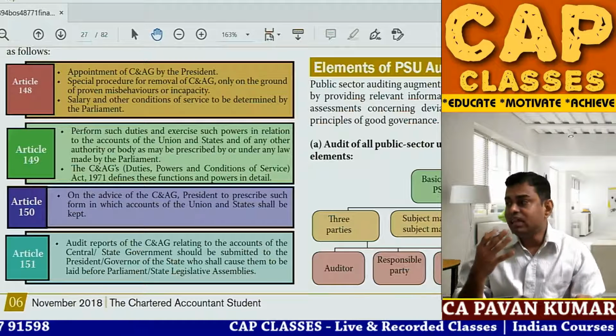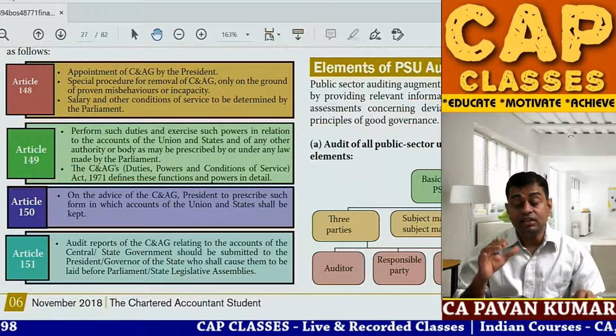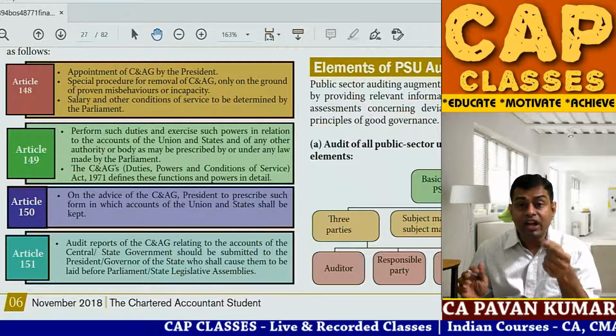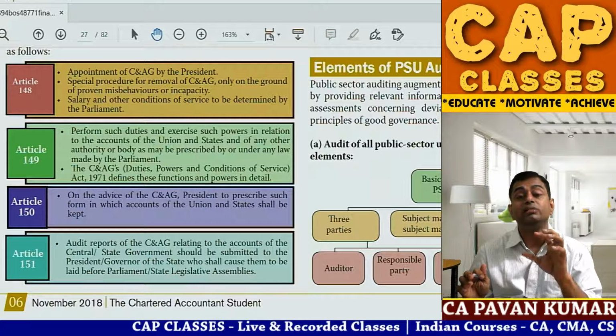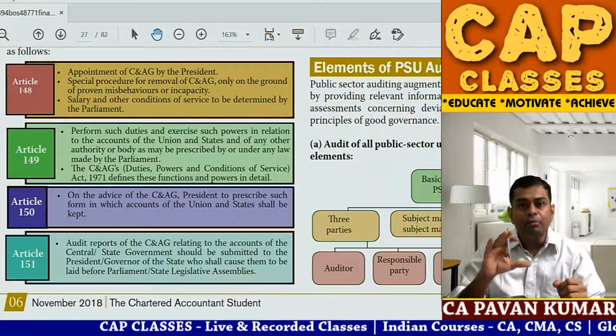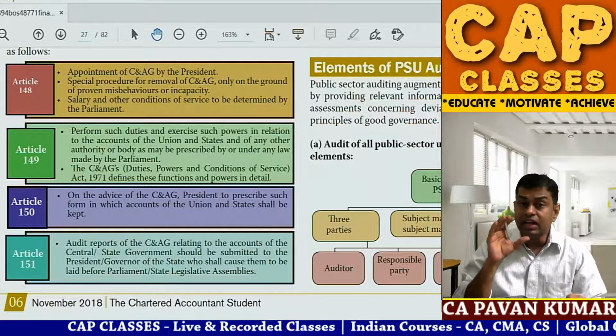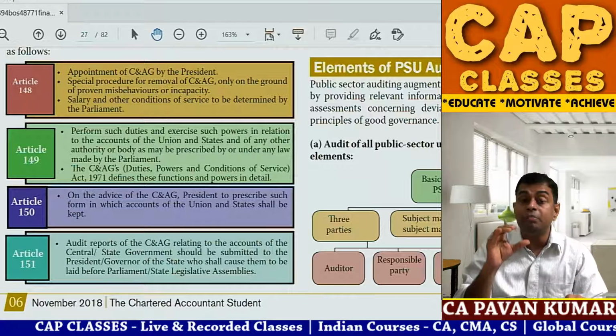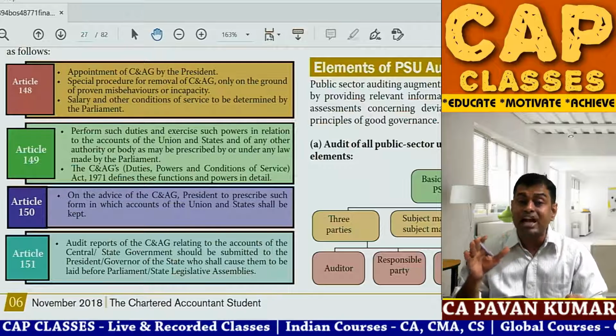And the beauty is, C&AG, the way he is appointed, the way he is removed is something similar to the President of India. He will be appointed by the President of India and he can be removed only on proven misbehavior or incapacity.